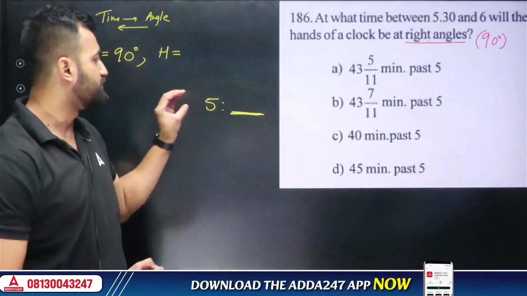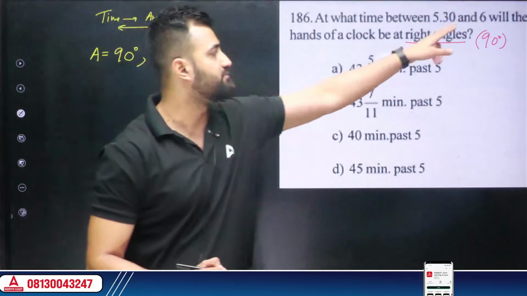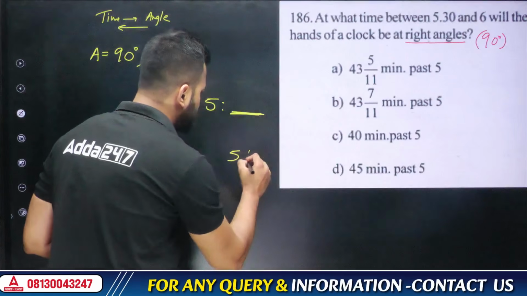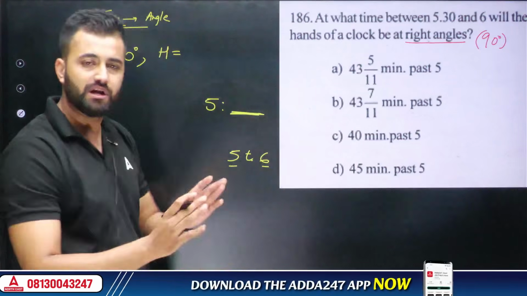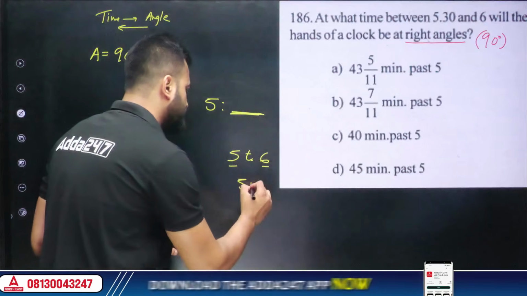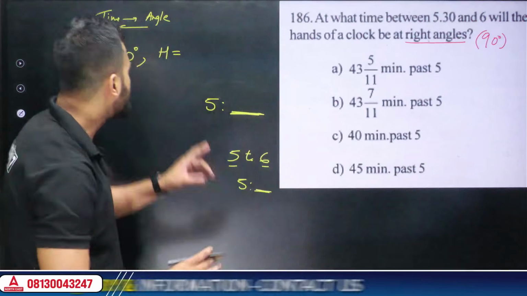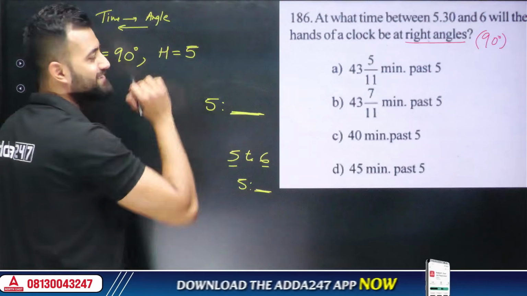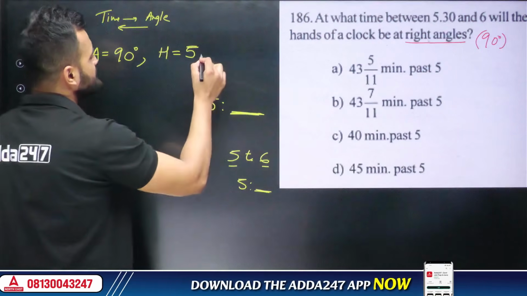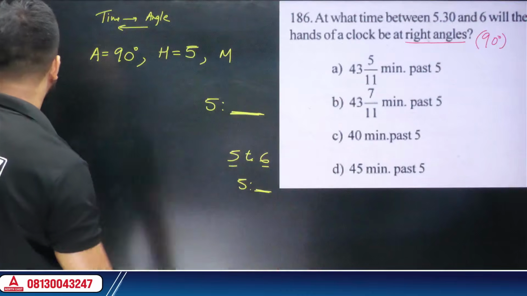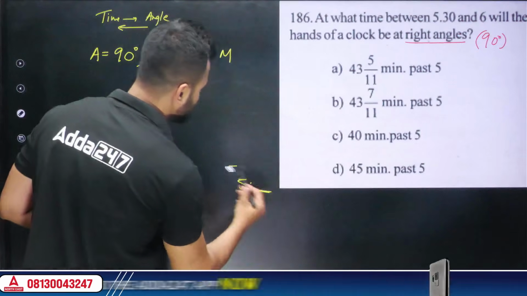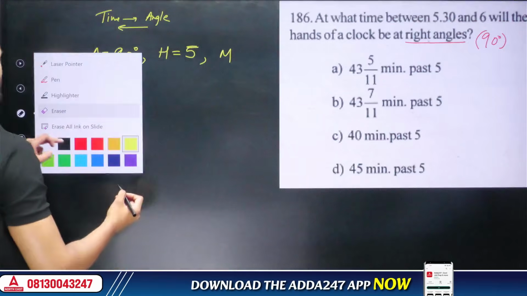Got it? Because we know that it should be 5. It cannot be 6 because if it's 6 something, it has already crossed. The range is from 5 to 6. That means the time whatever we'll get should be 5 something. That is why in hour we'll always take the smaller value, which is your 5. And as we write 5 here, we just need to get the minute. And from where will we get the minute? Tell me. We are going to get the minute from the formula, my friend. Okay. Let me show you how to do it. See here. You'll find it quite interesting.